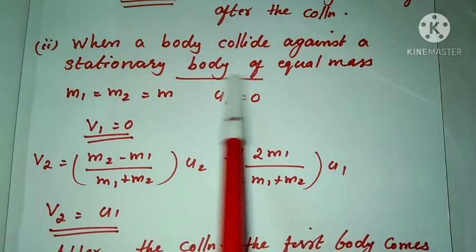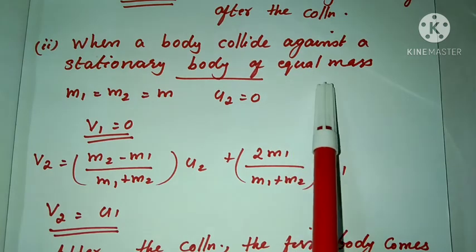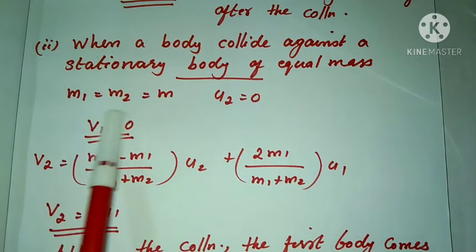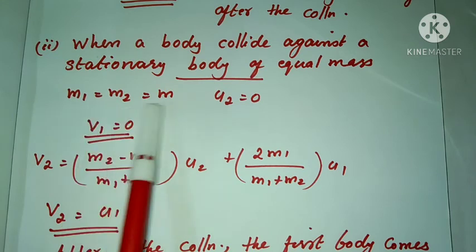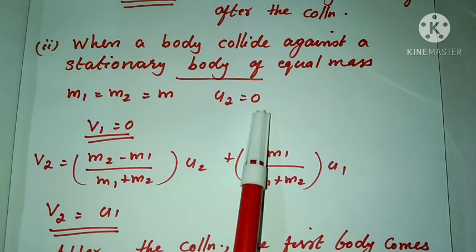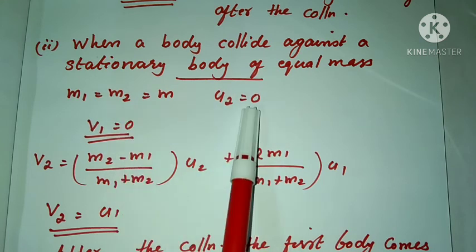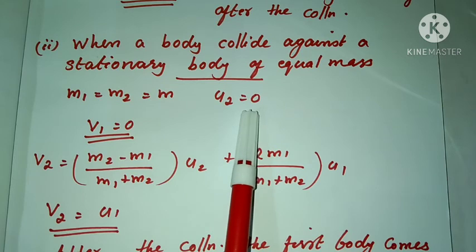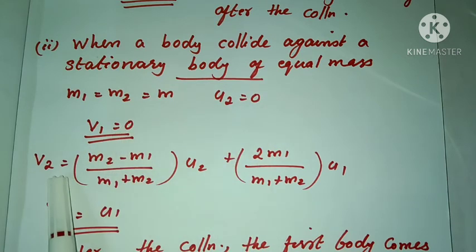Second case: when a body collides against a stationary body of equal mass. So the masses of the two bodies are equal, M1 equal to M2 equal to M. The second body is stationary, so the first body collides with the stationary body. What are V1 and V2?